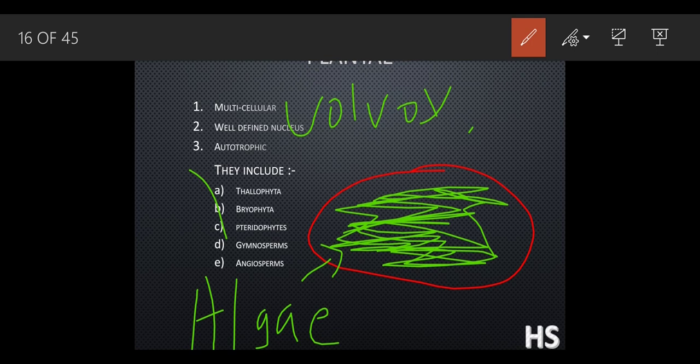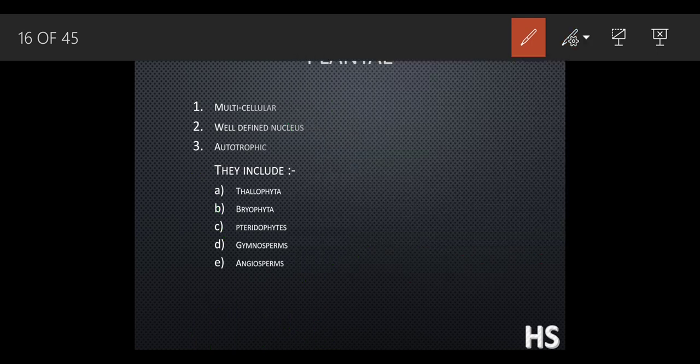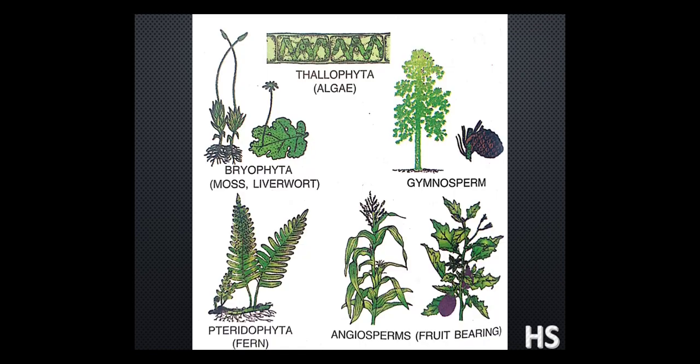Chlamydomonas is the second example of Thallophyta. So Thallophyta means it does not have a root, stems and leaves, not a proper development of the body. They are primarily aquatic in nature. They have been classified here because they have chlorophyll and they are green in color. This is the basic structure of the Thallophyta. On the top you can see it does not have roots, stems and leaves. This is an algae type.